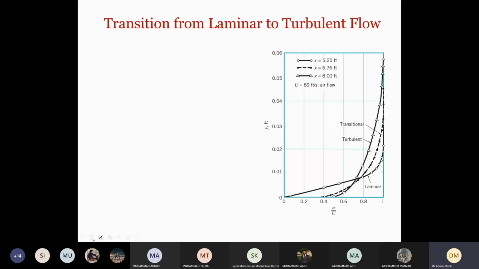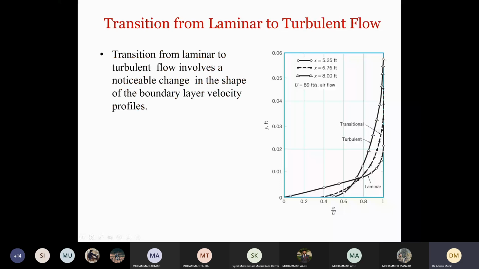Now this is the difference in boundary layer thickness between laminar, transition and turbulent flow. The transition from laminar to turbulent flow involves a noticeable change in the shape of the boundary layer flow velocity. So you can clearly see here that this is this dotted profile. On our y-axis we have the y distance in feet, and on our x-axis we have velocity u, small u, which is normalized by the incoming flow velocity.